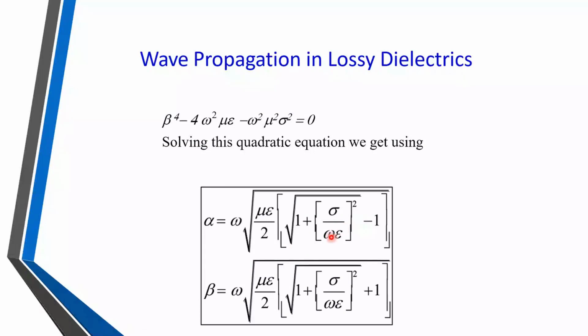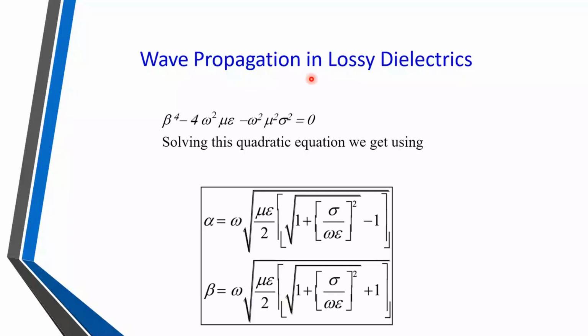So it is a bigger equation for alpha, the attenuation constant, and the same equation is there for beta, the phase constant, but there is a plus sign for this one. These are the equations for alpha and beta for which media? Lossy dielectric media, or you can just say lossy media.